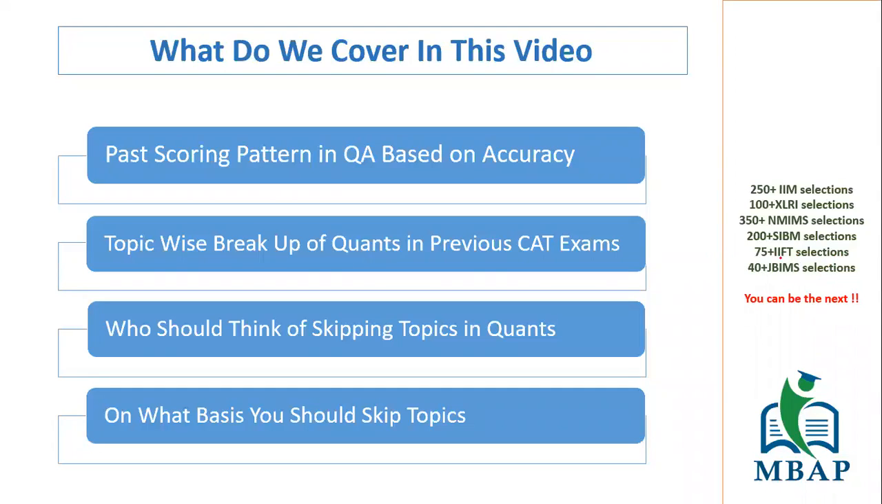Now, this is what we're going to cover in today's video. You will see the past scoring pattern in Quants based on accuracy. Specifically for the past 3 years, I have done a detailed analysis with regards to the percentile, score, accuracy, and all of that. I'm going to give you a topic-wise breakup of Quants in the previous year CAT exams, because on this basis, you can pick and choose which topics you should take or which you should skip. You can work on that.